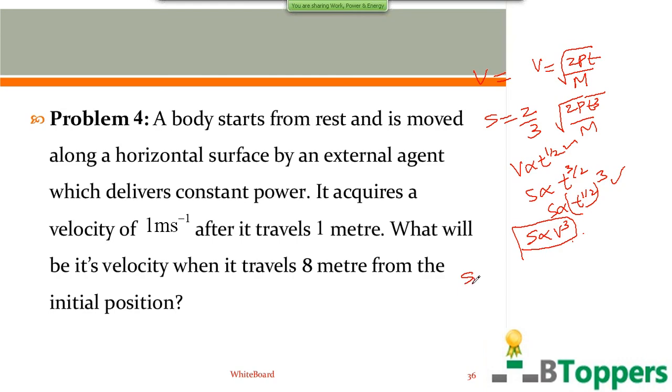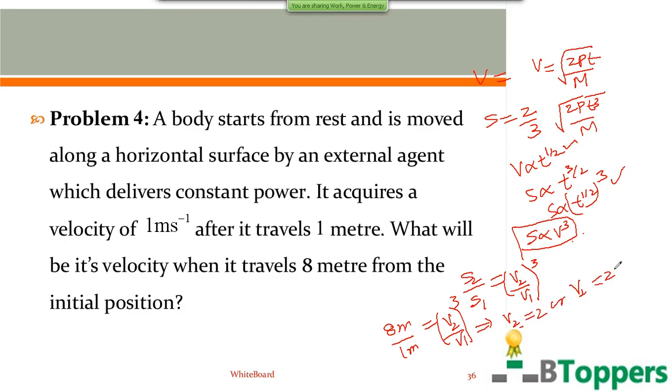That means S2 by S1 can be written as V2 by V1 whole cube. S1 is the distance traveled, V1 is the velocity acquired after it travels the distance S1. V2 is the velocity acquired after it travels the distance S2 from initial position. Both S1 and S2 must be measured from initial position. So in the given problem, S1 is 1 meter, S2 is 8 meters. That will be equal to V2 by V1 whole cube. So you get V2 by V1 equal to 2. 2 cube is equal to 8. So V2 is 2 times V1. Here V1 is equal to 1 meter per second. Therefore you get V2 as 2 meter per second. You can copy down this working.